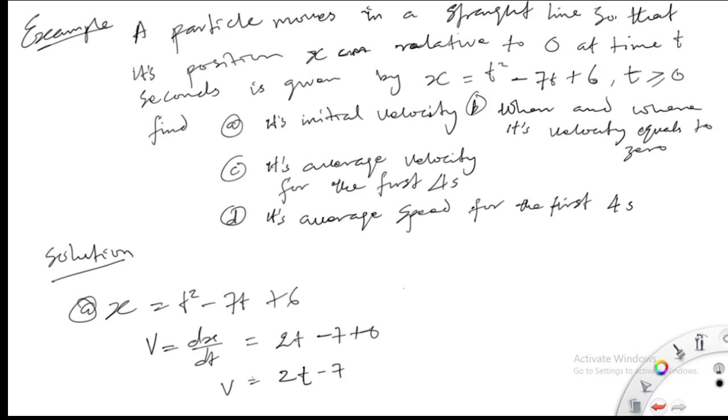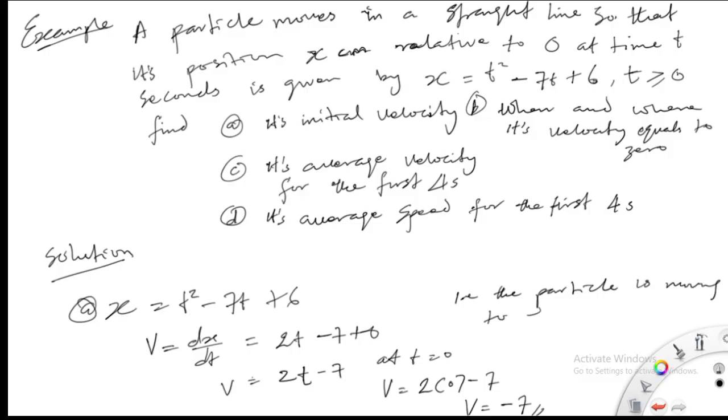At t equal to 0, we have v is equal to 2 open bracket 0 minus 7. Then v is equal to minus 7. That's our final answer. So that means the particle is moving to the left at 7 centimeter per second. So we have solved for A.